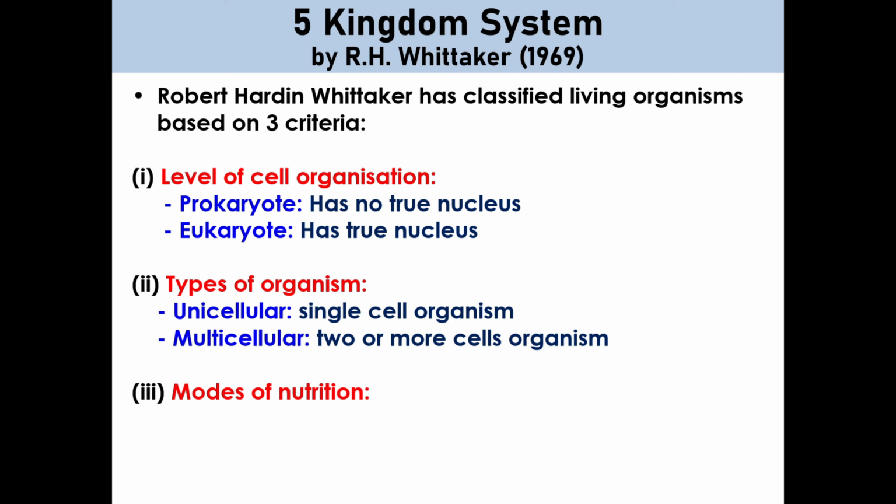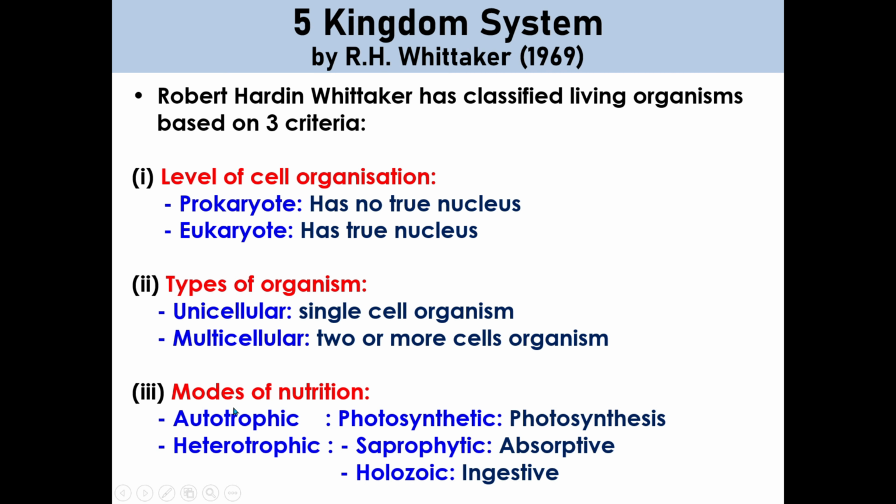So there are two types of modes of nutrition: autotrophic and heterotrophic. Autotrophic means they can produce their own food. Heterotrophic means they cannot produce their own food, hence they need to obtain it from somewhere. One type of autotrophic is photosynthetic, where organisms produce their own food by photosynthesis. They use light energy and convert it into chemical energy, which is then stored in organic matter, for example glucose. Heterotrophic divides into two types: saprophytic and holozoic.